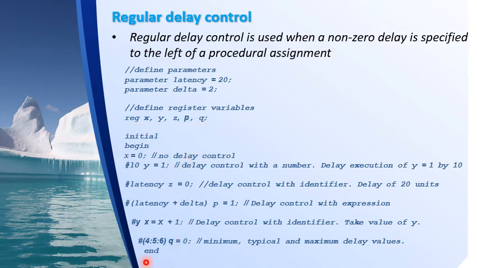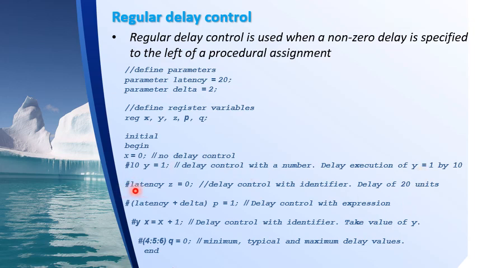I have an initial block here. This will be executed in sequential order and it will be executed only once, as per the definition of the initial block. So x equal to 0 is the first expression where I have not specified any delay, so this will be executed without any delay. Next is hash 10 y equal to 1. This is an example of specifying delay control with a number. This we are familiar with. So execution of y equal to 1 will be delayed by 10 time units from the previous execution time.